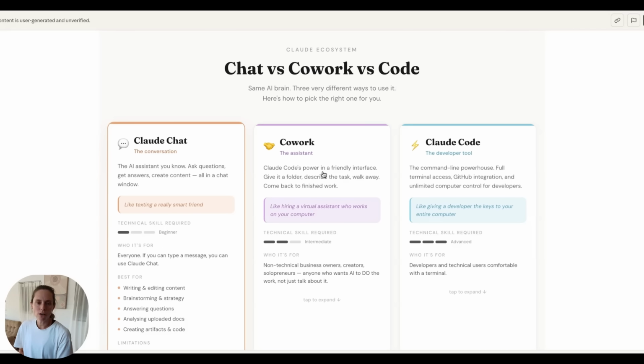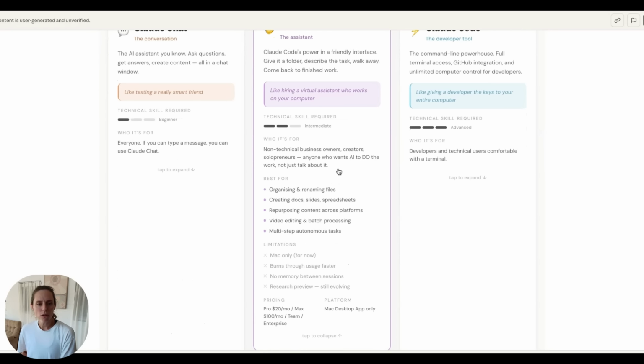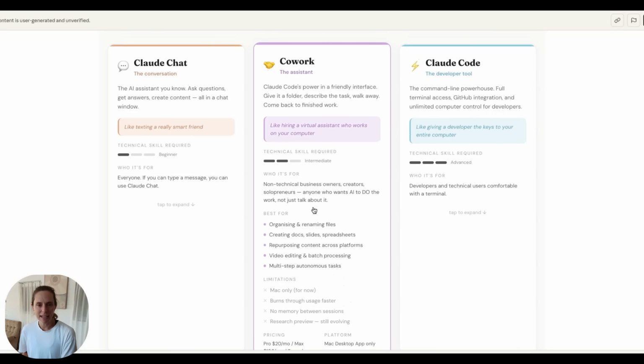And then moving over to Cowork, which is such an upgrade because it's basically the bridge between Claude Chat and Claude Code. What's really cool about this is that you can give it access to your files. It can help with organizing and renaming files, creating documents, spreadsheets, repurposing content across platforms, video editing, and batch processing. And it's really friendly for non-technical founders.